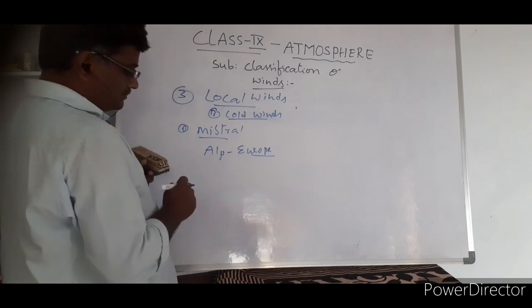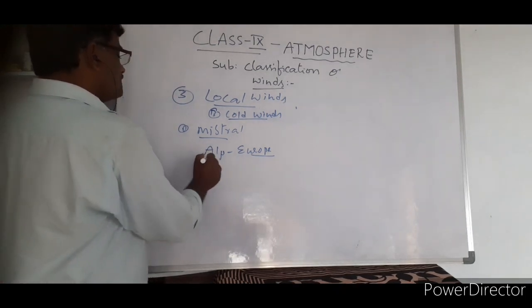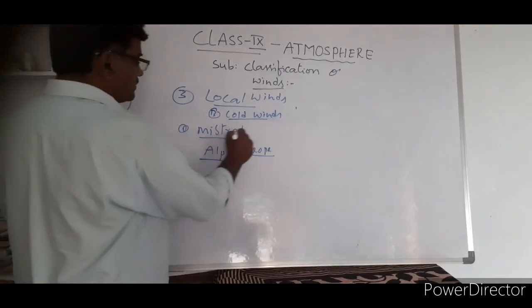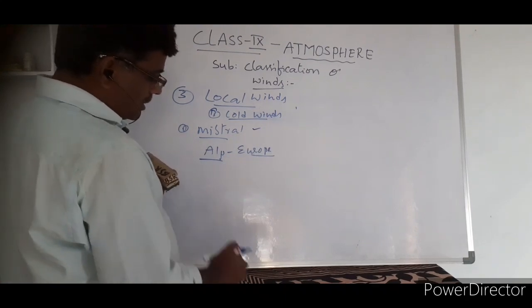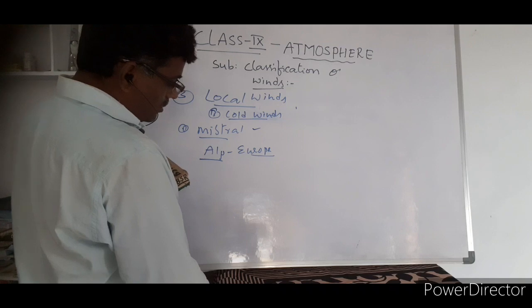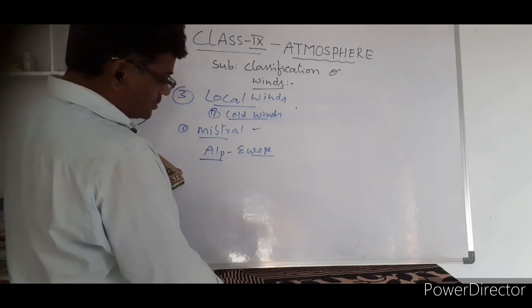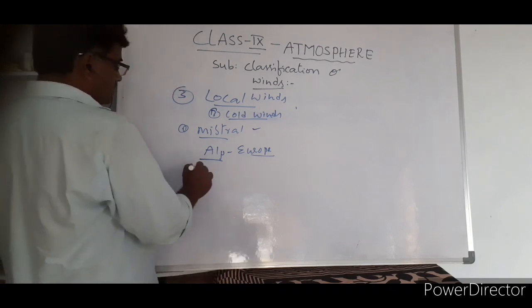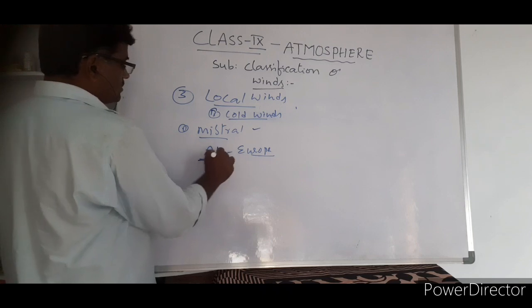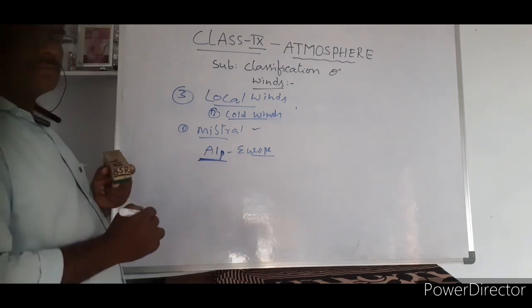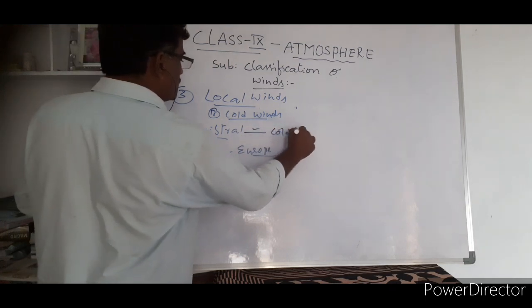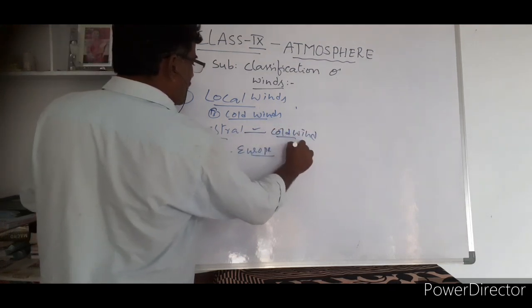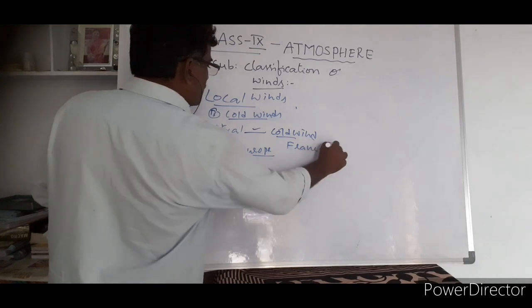There these Mistral cold breezes move. They blow from France towards the Mediterranean Sea. Again, look at the Alps. These are cold winds. Mistral are cold winds.